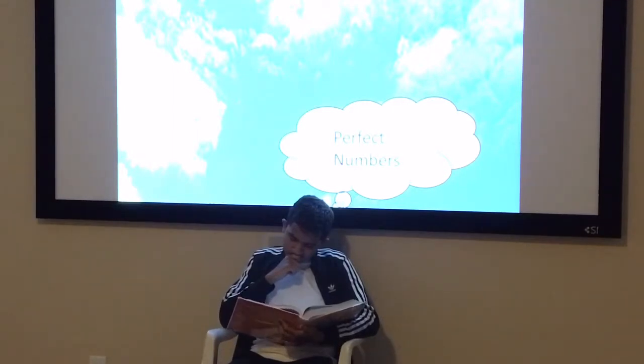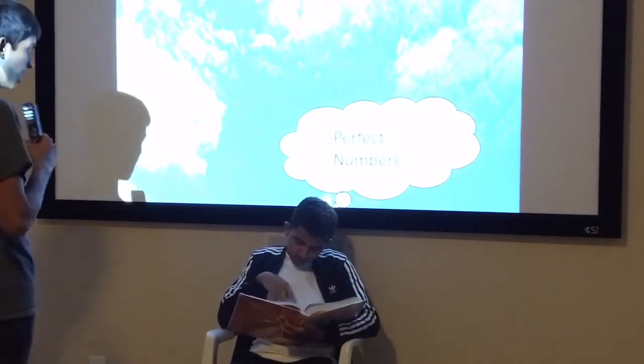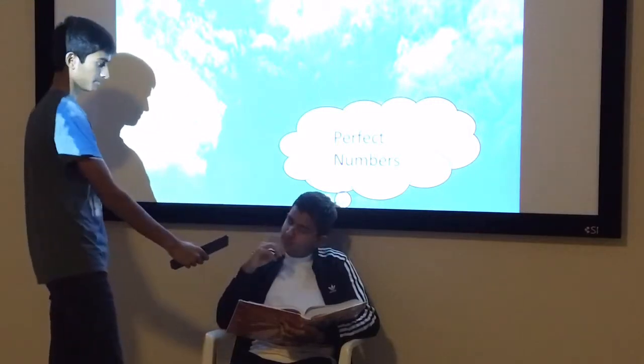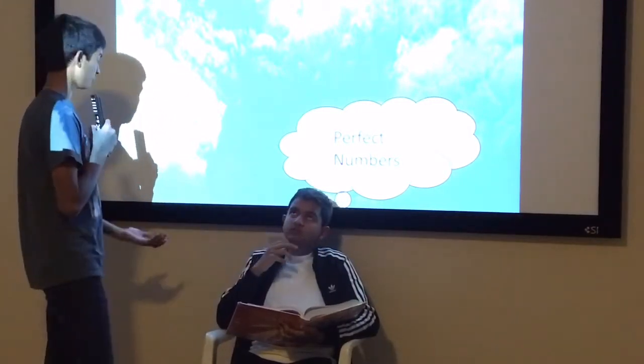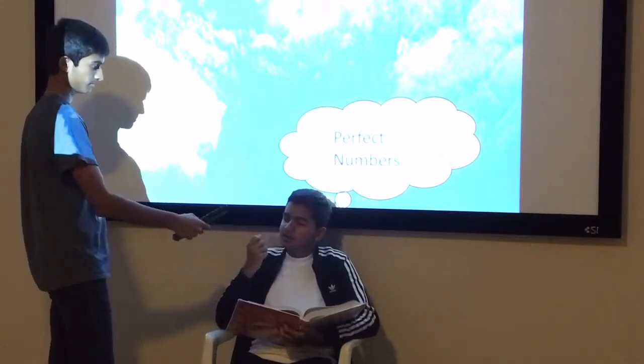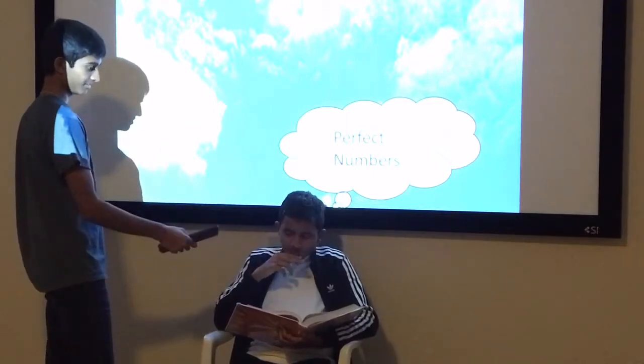Hi, I'm reporting to you live with BBC News in 495 BC. As you can see, Pythagoras is in his domain in this beautiful day studying a textbook. Let's see what he's up to. Hi Pythagoras, my name is Amitesh. What are you up to? I'm just studying perfect numbers. So have you found any new ones? Nope, I only have 6 and 28. I've been thinking so hard, but I can't find any more. That's it? That's it.